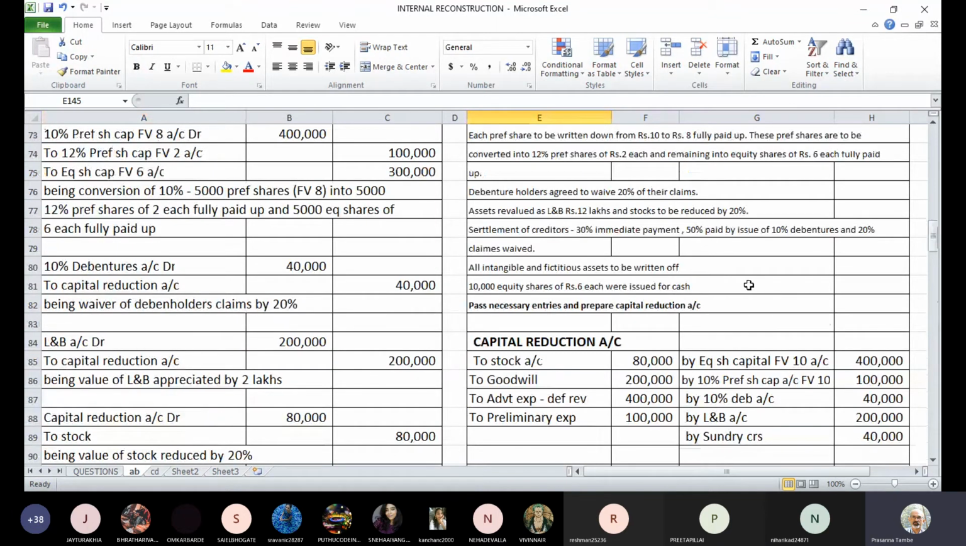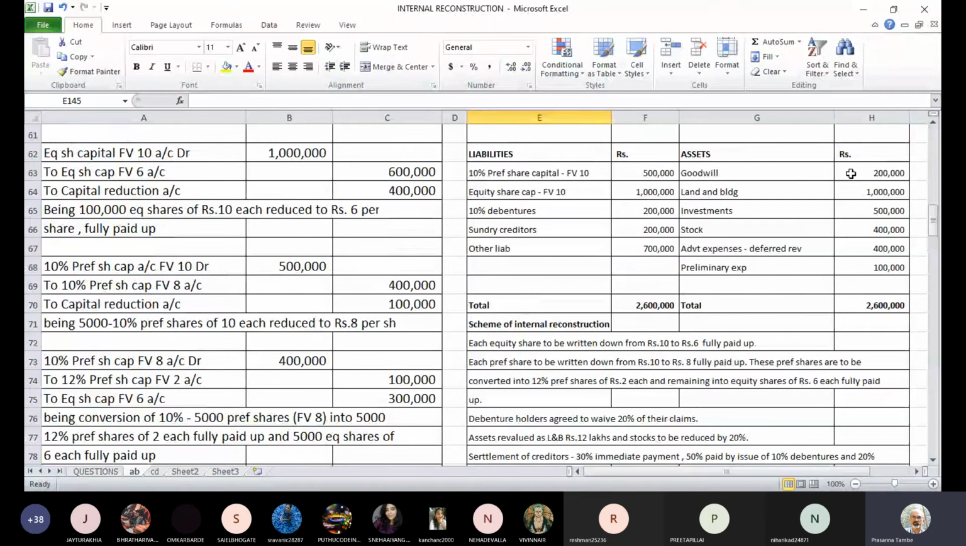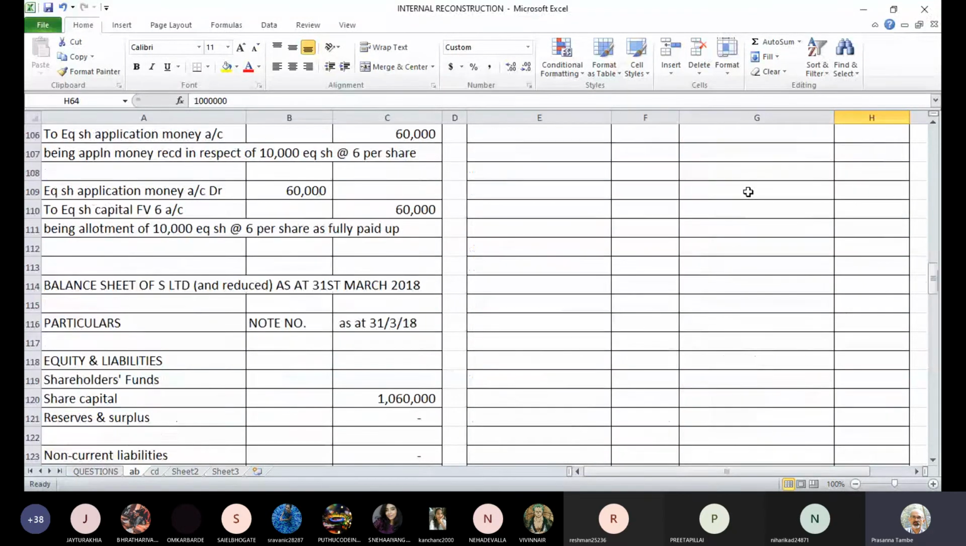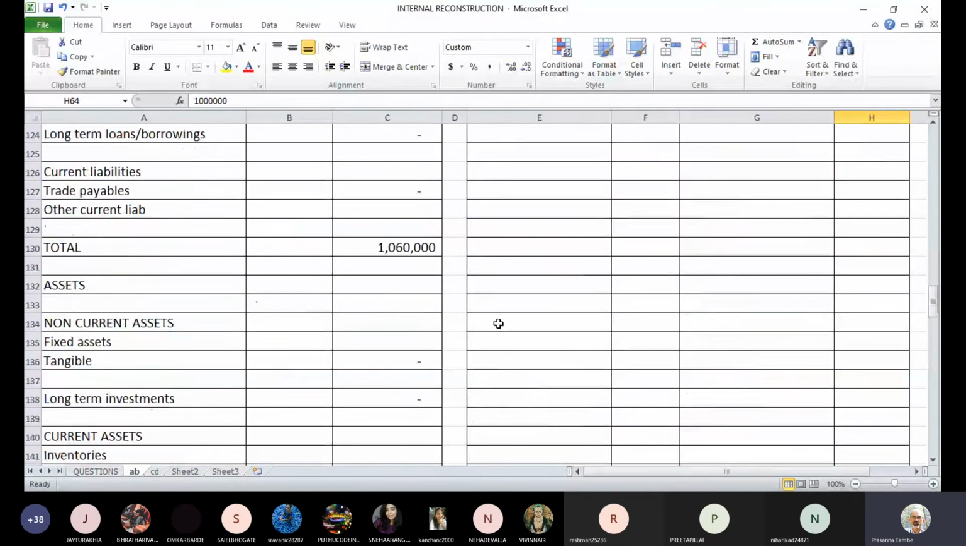Goodwill is written off. Land and building is appreciated. After appreciation, the value became 12 lakhs. There is no other fixed asset. The fixed asset only we have is land and building, which became 12 lakhs now. So let us plot it here in balance sheet. Fixed asset tangible. I'll put here only. No need to have a note or something.